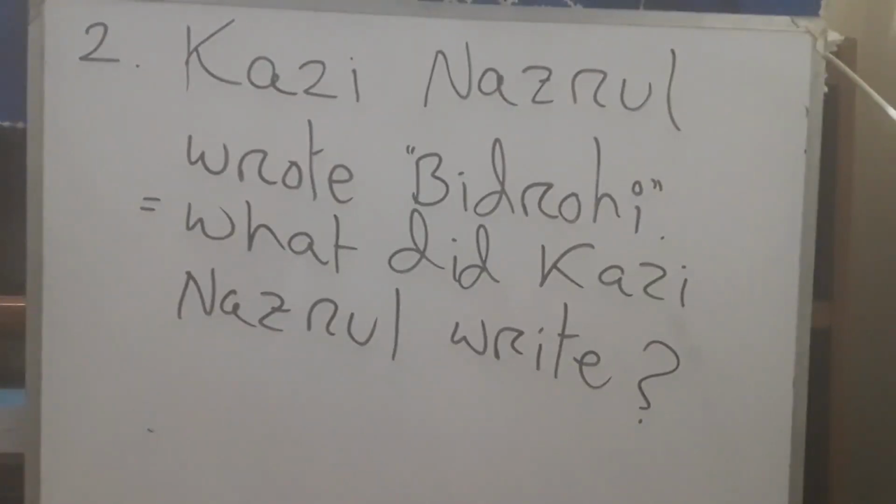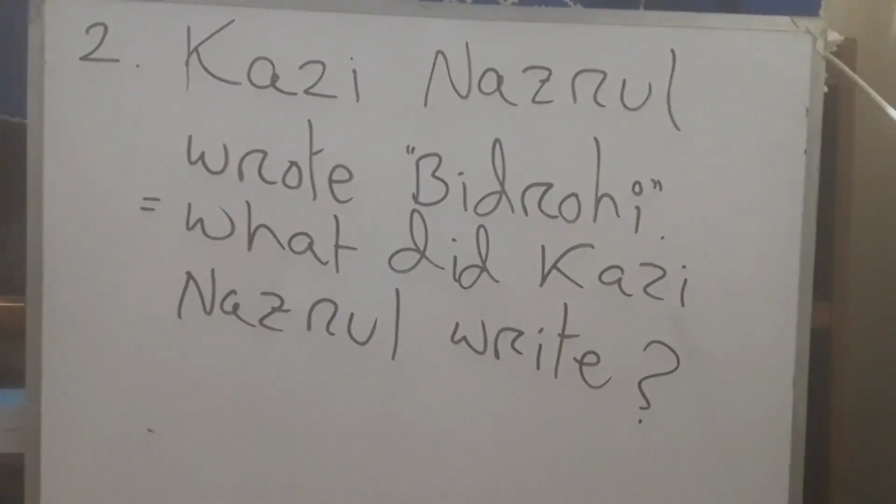In the second sentence, I have written Kazi Nazrul wrote Bidrohi. So here Bidrohi is the name of a poem. In one sense, we can call it a thing. In Bangla we call it bostu or jinish, etc. So I have to write the answer of this question.